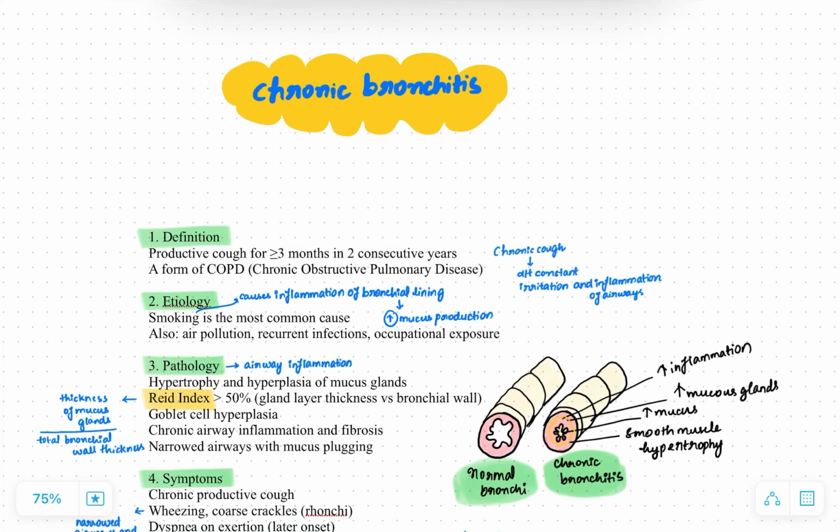Hello everyone, in this video we are going to discuss chronic bronchitis. By definition, chronic bronchitis is when there is a productive cough for more than or equal to 3 months in 2 consecutive years. If it is a form of COPD, that is chronic obstructive pulmonary disease, COPD consists of two things, chronic bronchitis and emphysema. So it is a part of COPD.